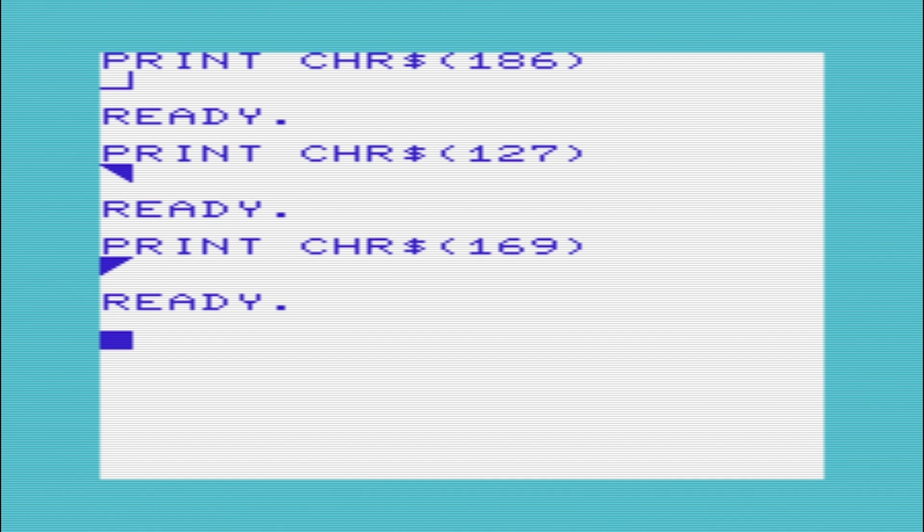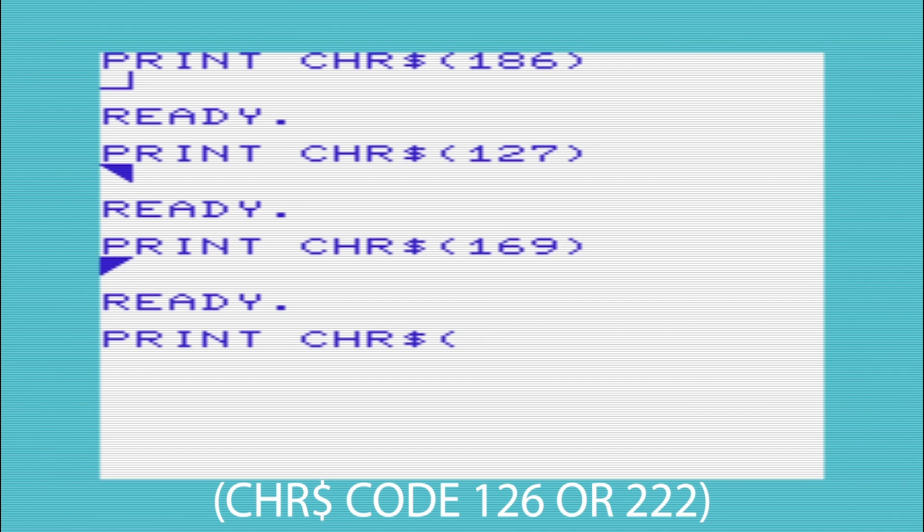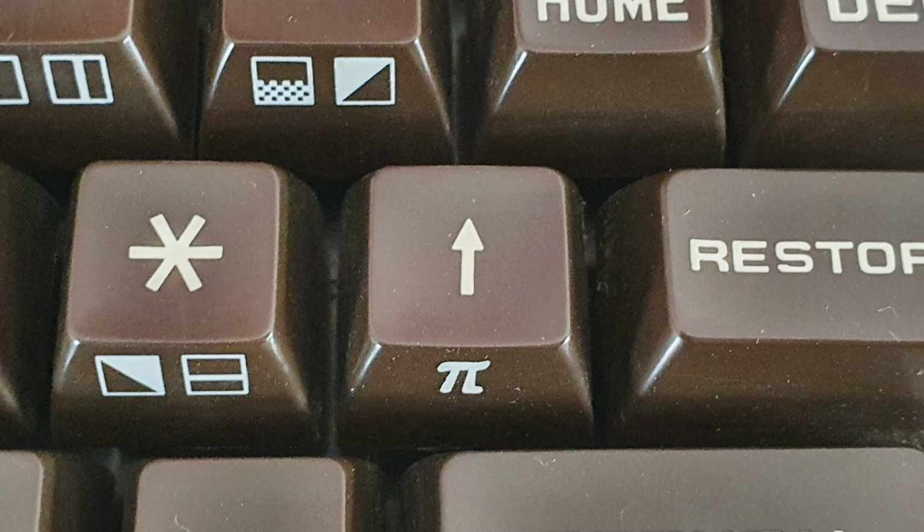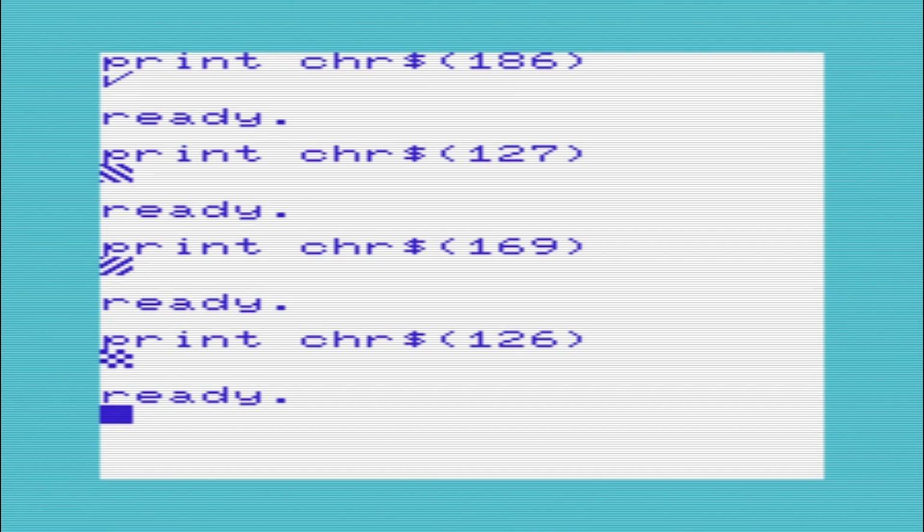And finally, 126. This shows the pi symbol, which we see on the keys of course, but then press the Commodore key and the Shift key and you get the checkerboard.